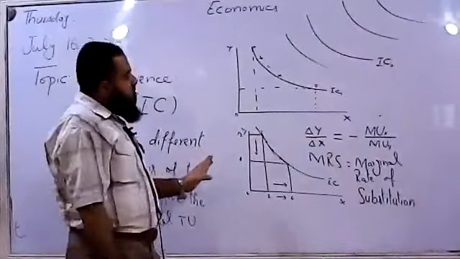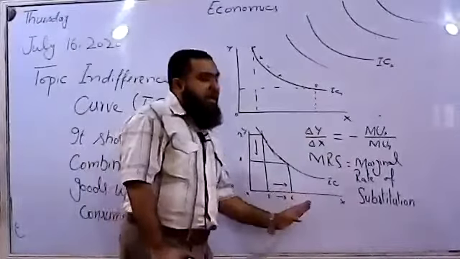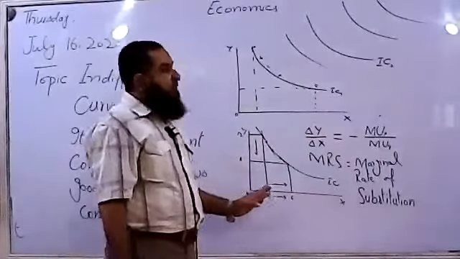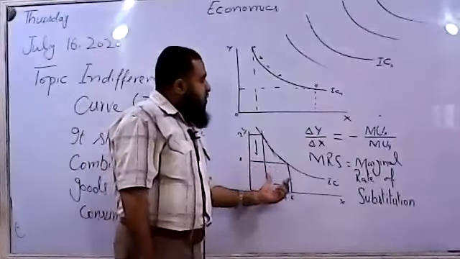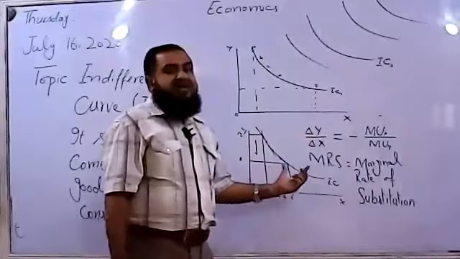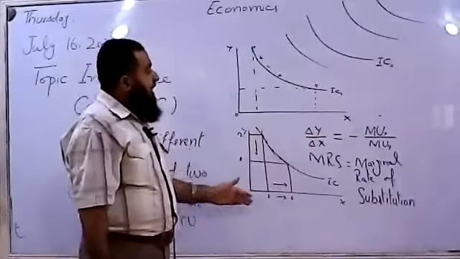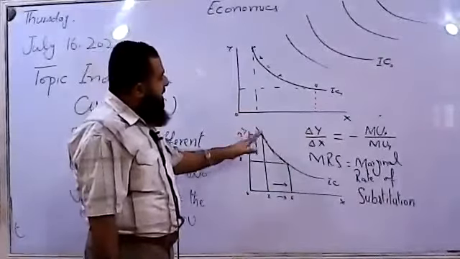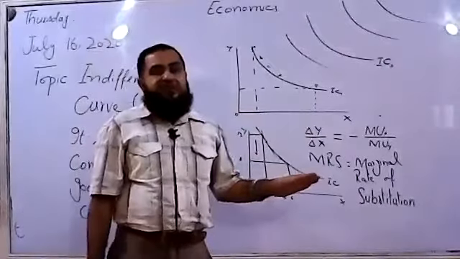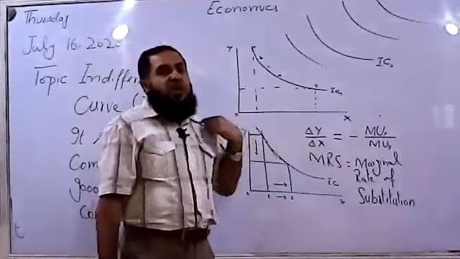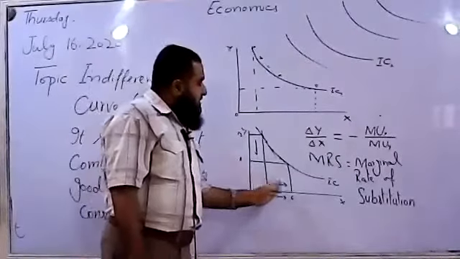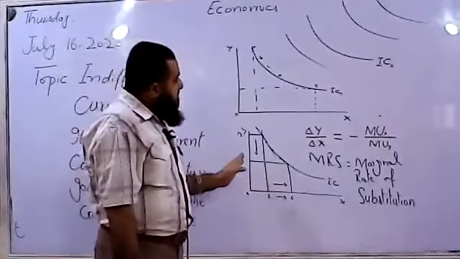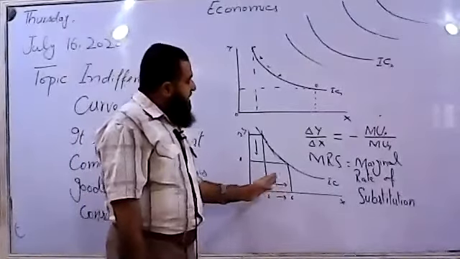When the consumer wants to consume more X, in our law of diminishing marginal utility we examined that when more of one commodity is consumed, for every extra unit its marginal utility will be decreasing. As he is consuming more X, his marginal utility of X will be decreasing.